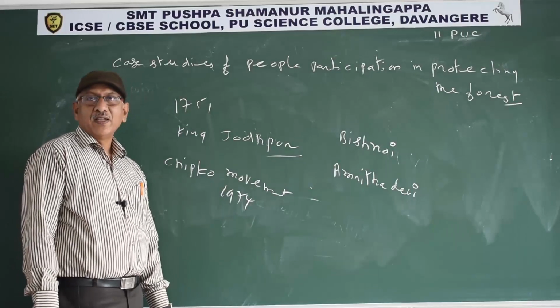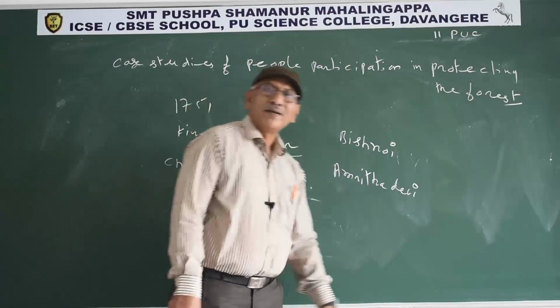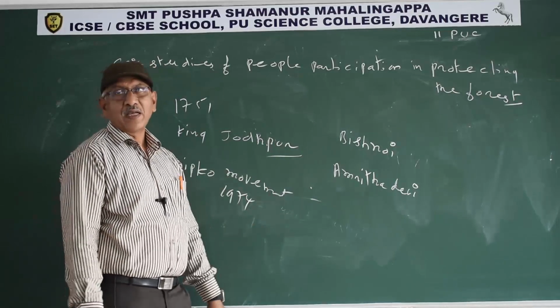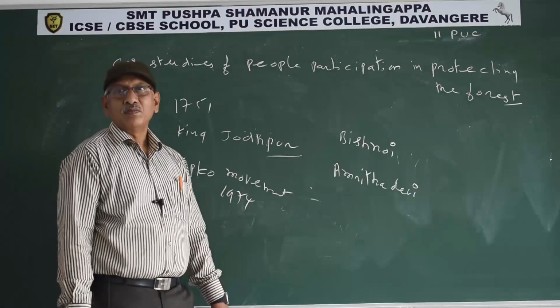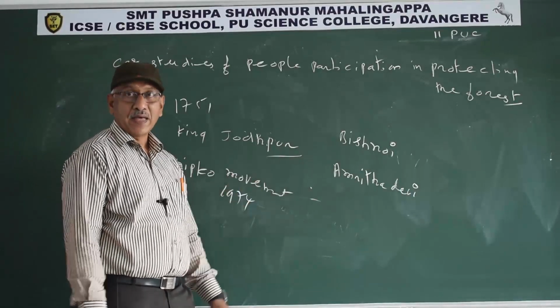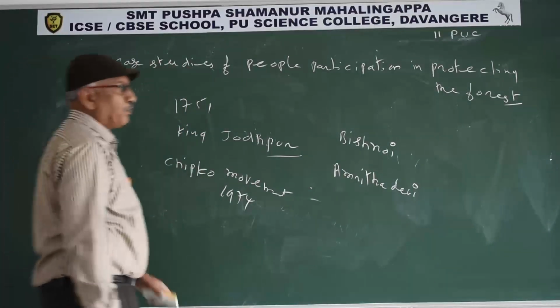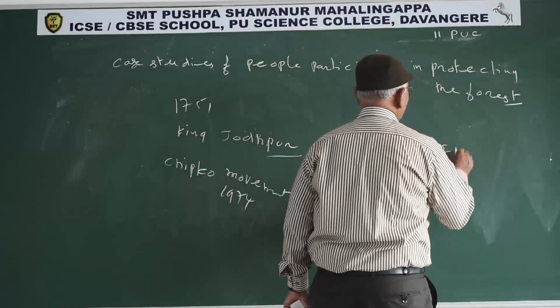Similarly, Silent Valley is a tropical rainforest in Kerala. The government tried to construct a dam. Due to agitation from the local people, they withdrew their plans. Similarly, joint forest management.